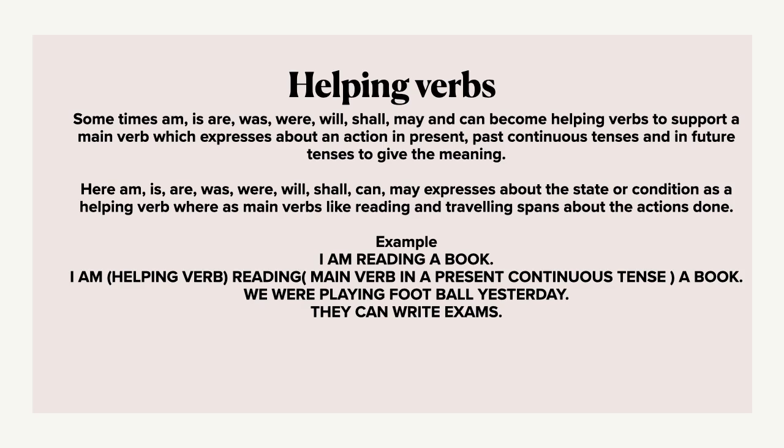You see here in the sentences always am, is, are, was, were, will, shall, can, may, they all become helping verbs because they show us the state or a condition. But you see the other main verbs like reading, playing, write, they all indicate an action done. Therefore, in a sentence, we can have a helping verb as well as a main verb.